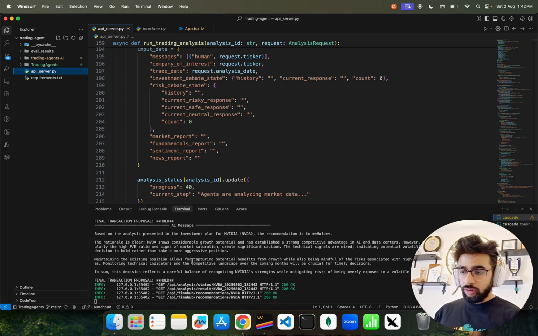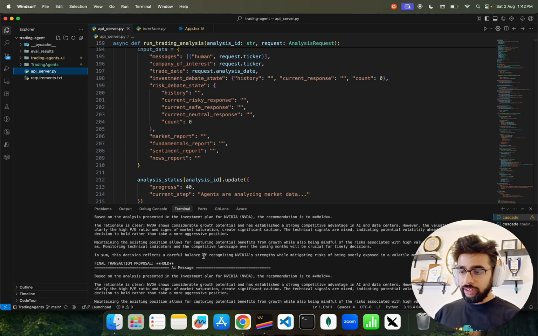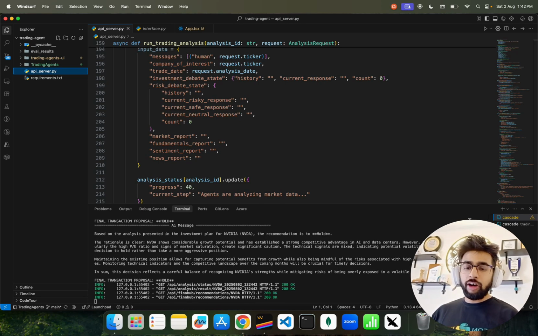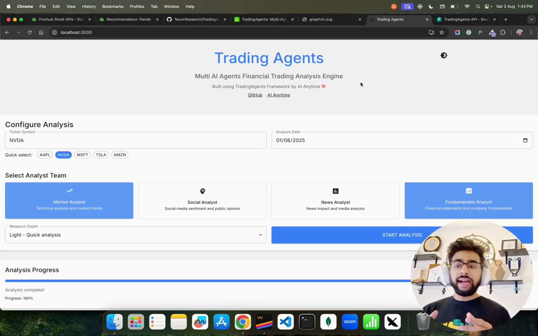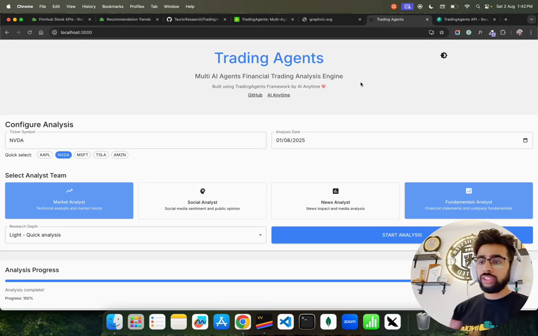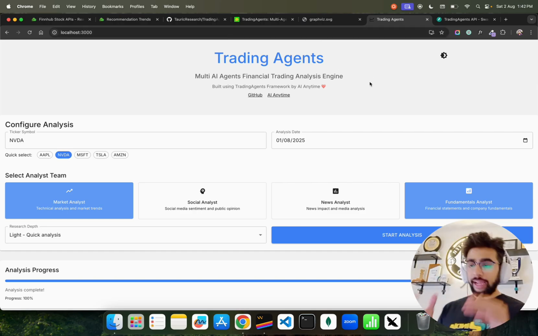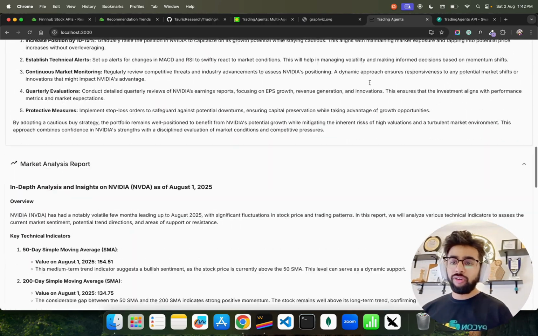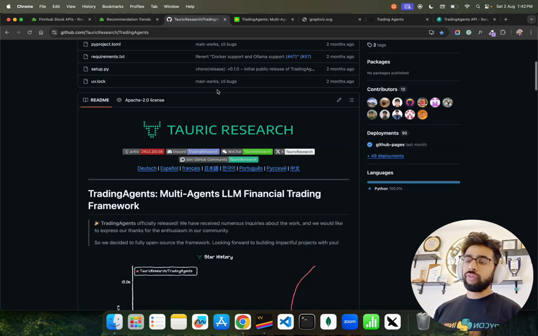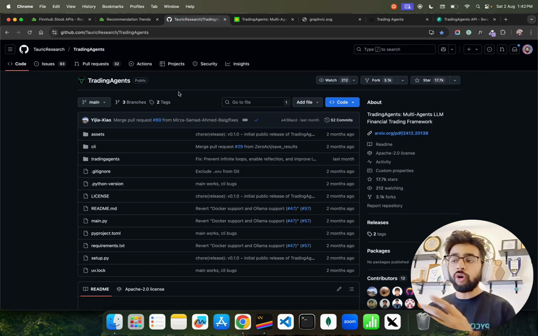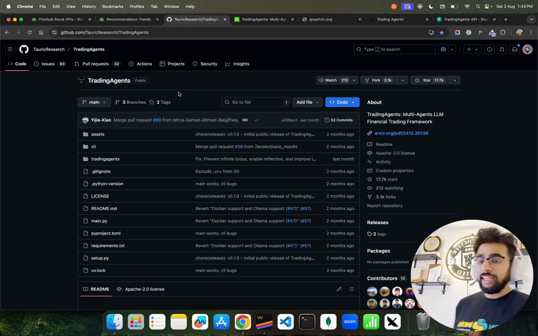In the terminal we get all this response. For NVIDIA you can find out everything, and I'll show you how you can also build it, because the framework I have used to build it doesn't provide this interface. I have built this tool from the ground up, because this trading agents framework that I am using is by Tauric Research, and all credit goes to Tauric Research for giving this amazing framework to work with.